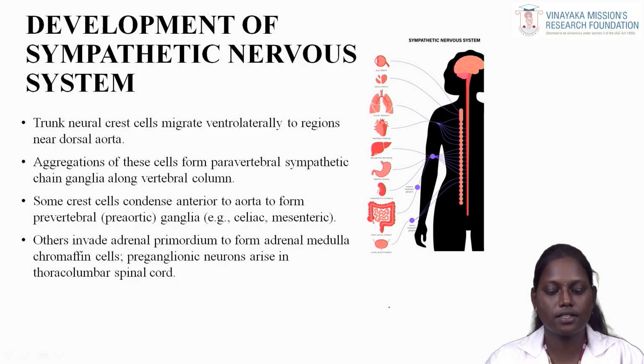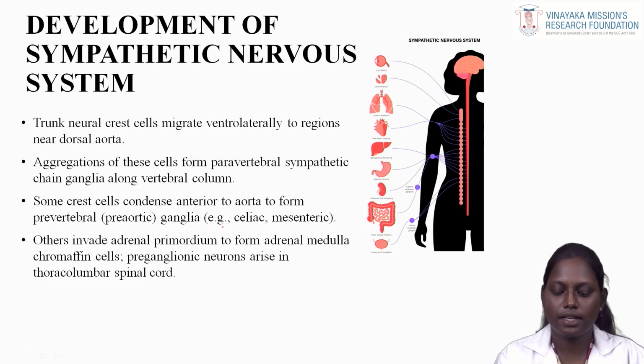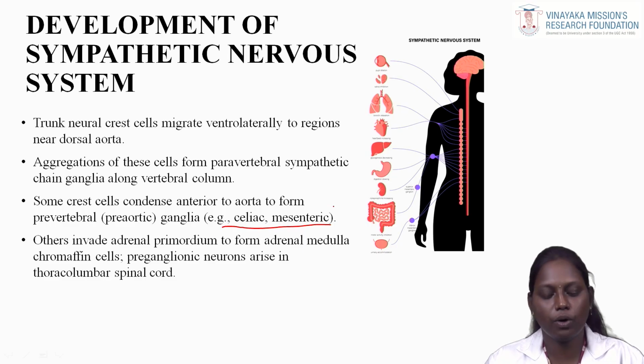Trunk neural crest cells migrate ventrolaterally to regions near the dorsal aorta. Aggregation of these cells forms the paravertebral sympathetic chain ganglia along the vertebral column. Some crest cells condense anterior to the aorta to form prevertebral, that is pre-aortic, ganglia, for example the celiac and the mesenteric. Others invade the adrenal primordium to form the adrenal medulla.